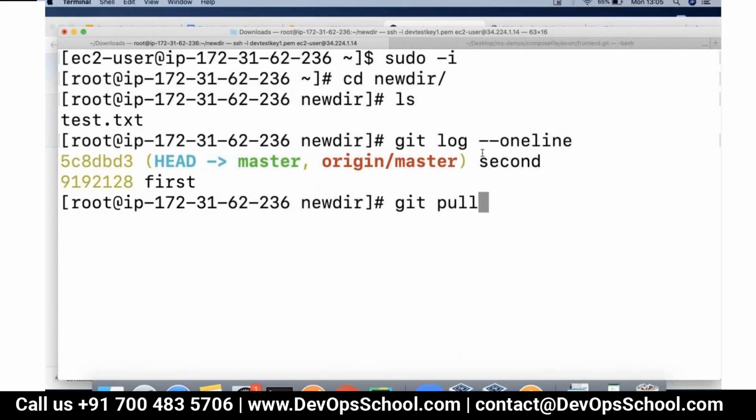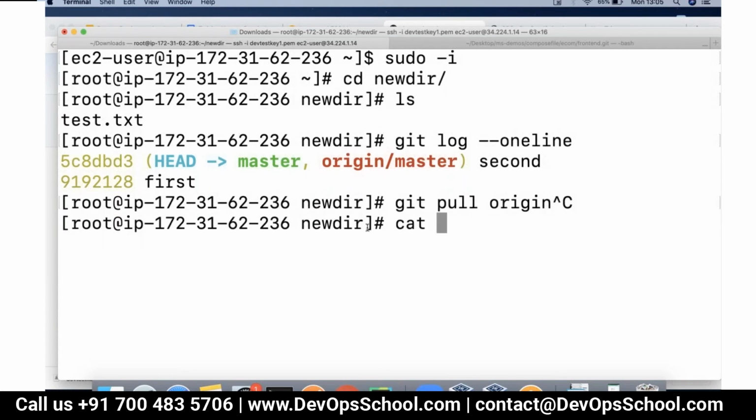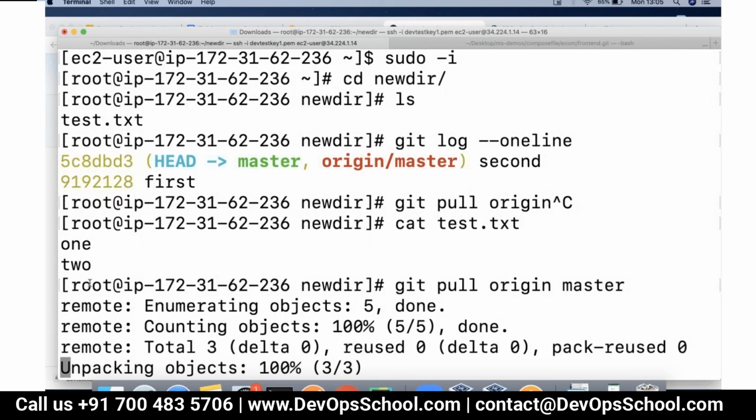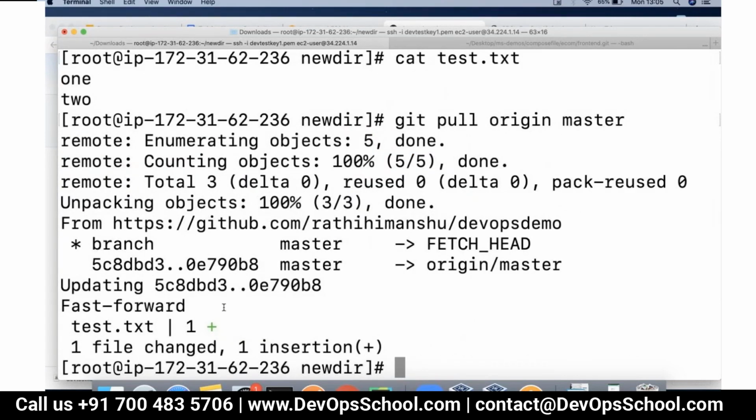Now remote repository is already added as a nickname here, right? We added the nickname as origin. So if I do git pull origin, so just take the state of file here. My file contains only 2 contents, right? So if I do git pull origin master,